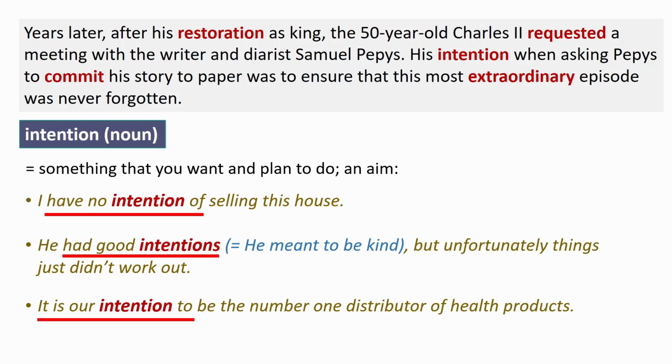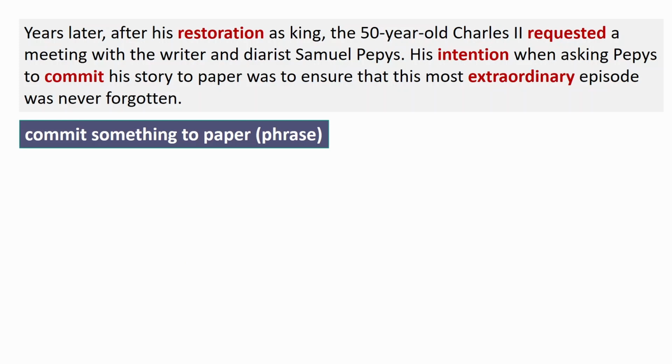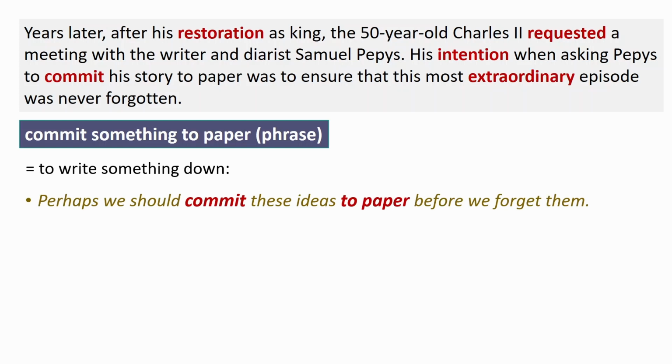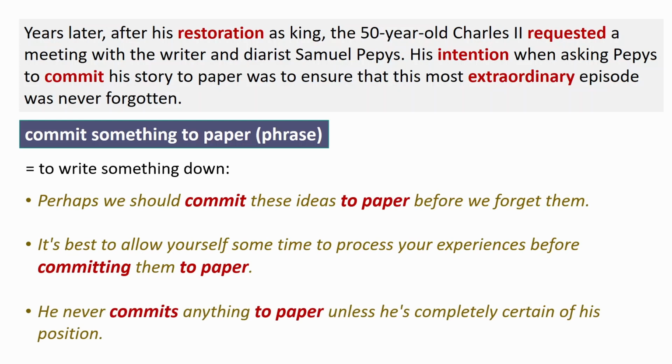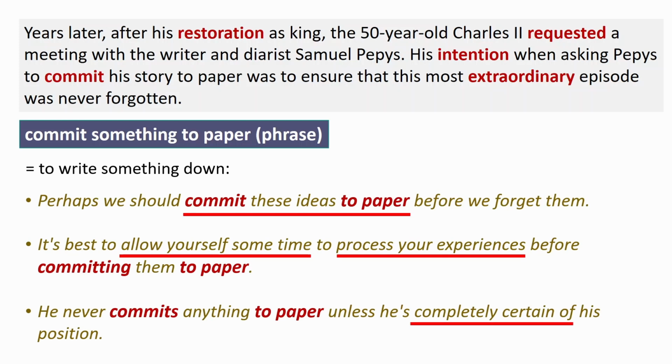The next phrase is commit. Commit something to paper, to write something down. Perhaps we should commit these ideas to paper before we forget them. It is best to allow yourself some time to process your experiences before committing them to paper. He never commits anything to paper unless he's completely certain of his position. Collocations: commit ideas to paper, allow yourself some time, process your experiences, completely certain of, and also position here means opinion.